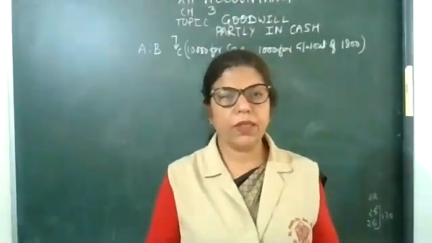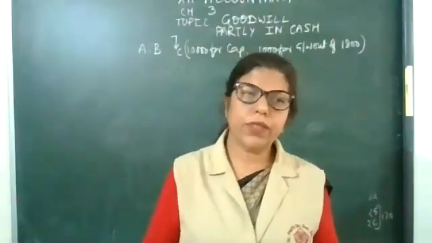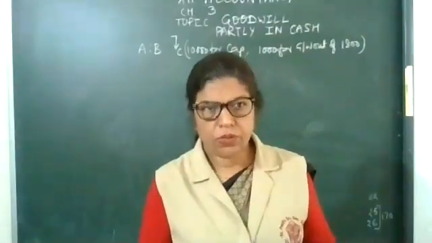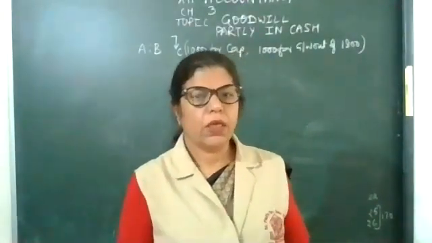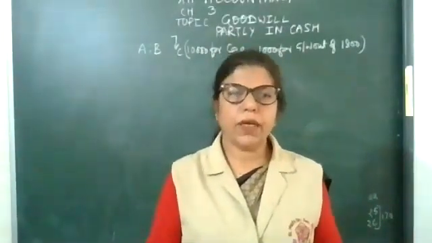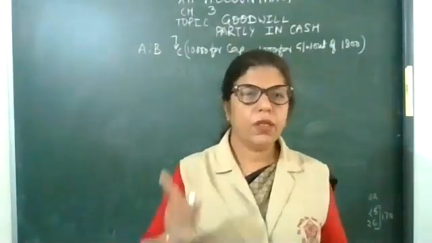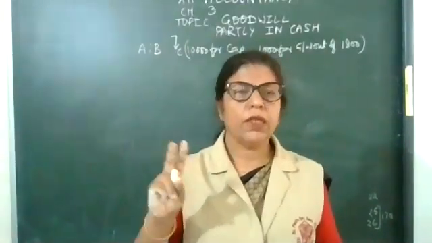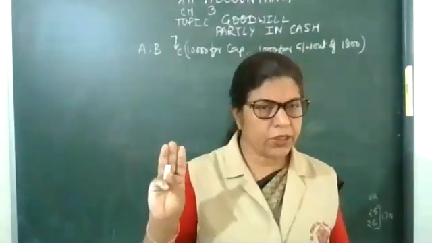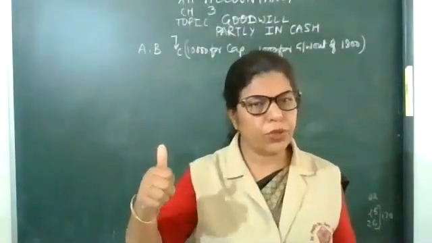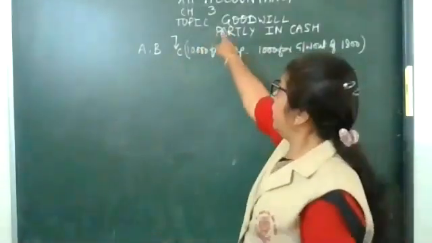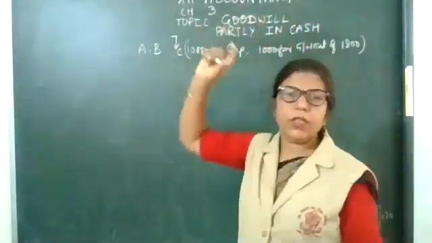Our today's topic in class 12 Accountancy, Chapter 3, Treatment of Goodwill. In treatment of goodwill, I explained to you there are four methods: goodwill paid privately, goodwill brought in cash, goodwill not brought in cash, and today we are going to do the fourth and last method, when goodwill is partly in cash.